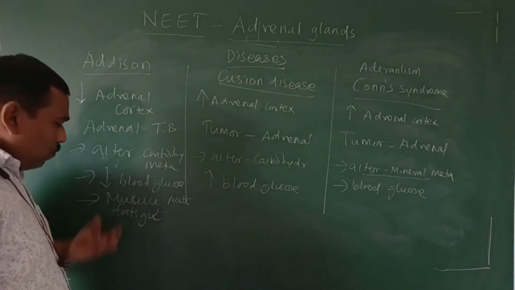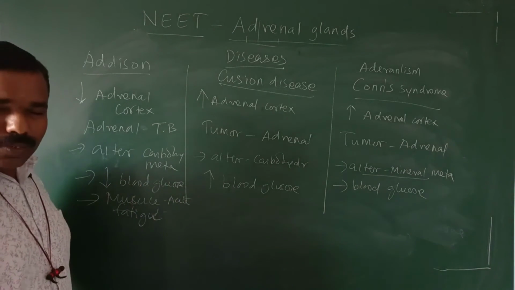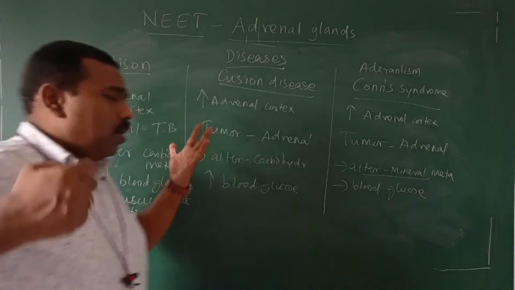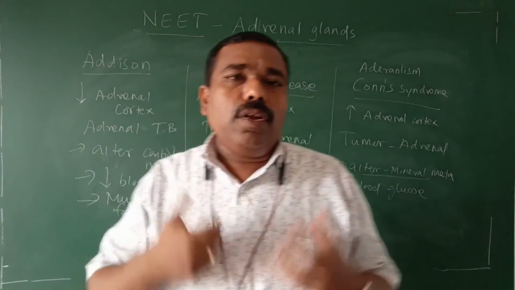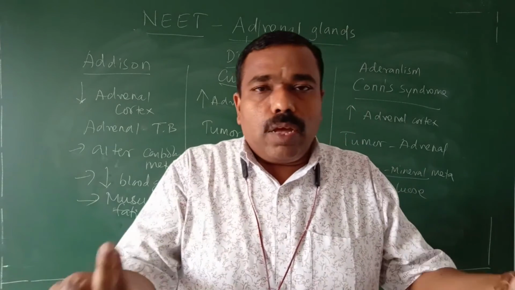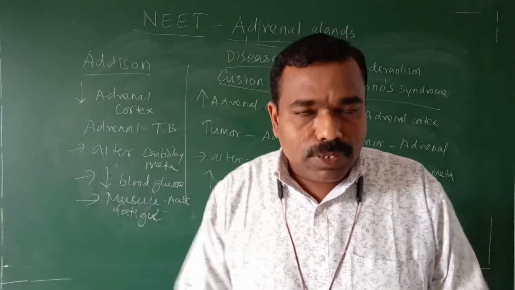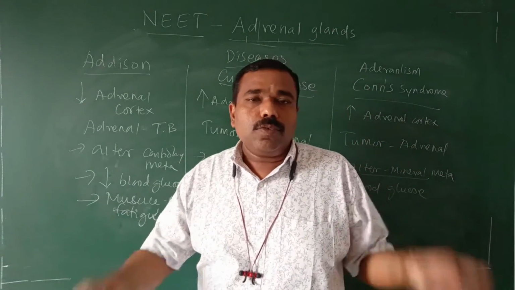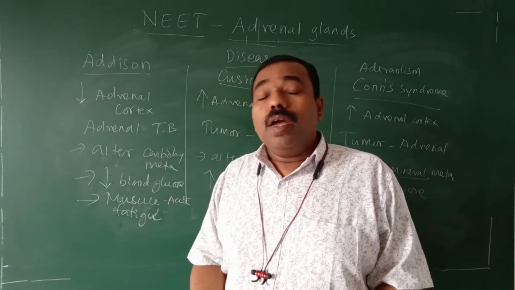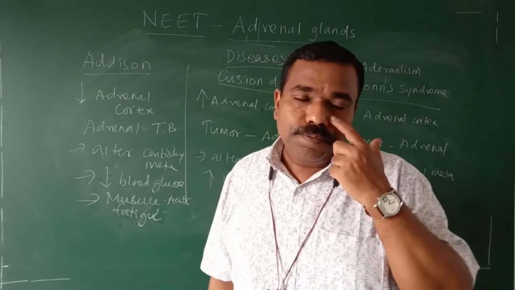Acute means severe. Fatigue means tiredness. Severe tiredness in the muscles. The hand, leg and all get severe pain because of lack of glucose. But it has to work. If we walk, our muscle has to work, but there is no energy. So the muscles get acute fatigue.